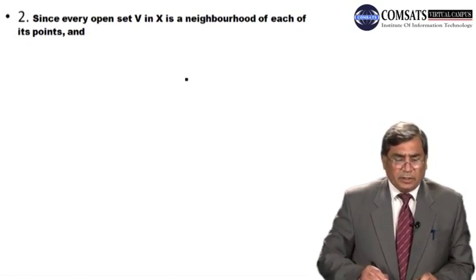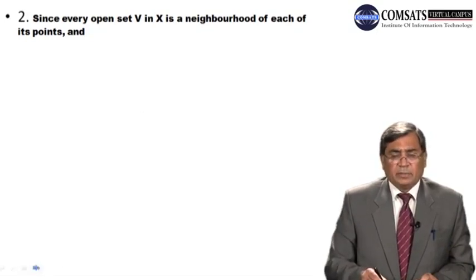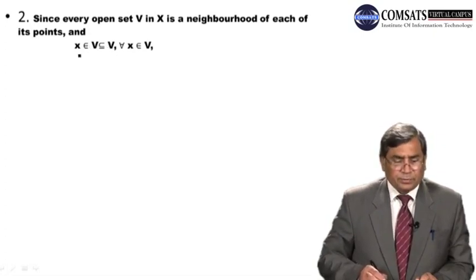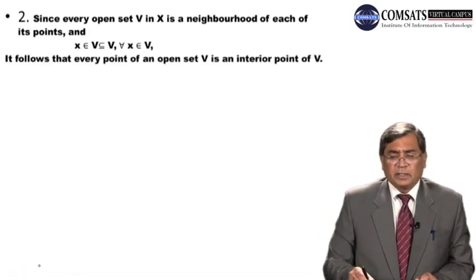So x belongs to V and V is contained in V if V is open. It is a neighborhood of its point, because V itself is an open set containing the point and is contained in V. So V becomes the neighborhood of the point x as well. So it follows that every point of an open set V is an interior point of V.